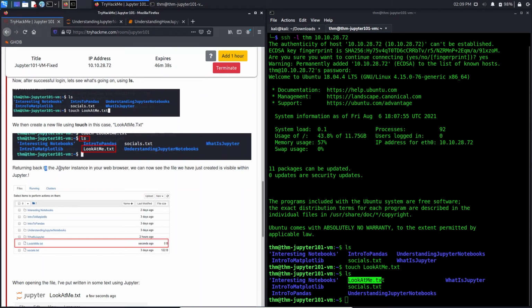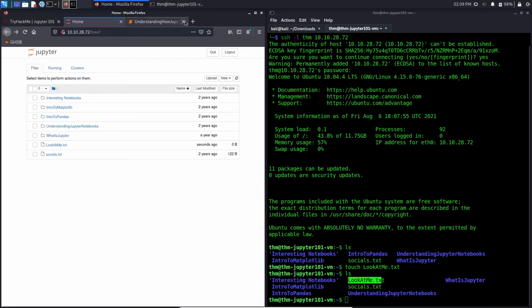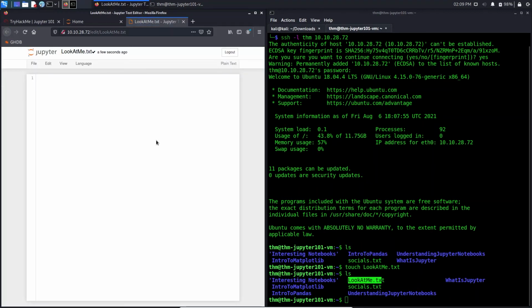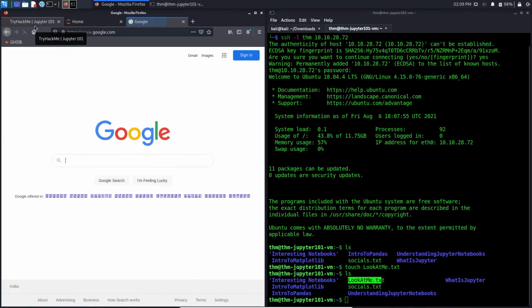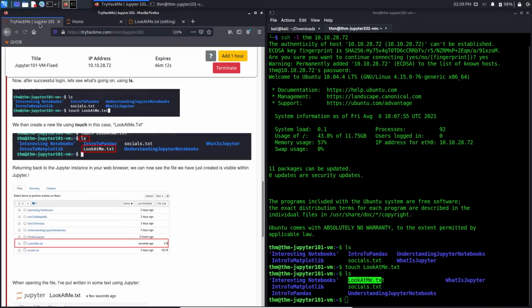Now it says returning back to the Jupyter instance in a web browser, the file we just created is visible. So let's go to our home screen, just close this. So now we have our txt here. We just open that and it will be a blank txt. I will just zoom in a little for you all. Sorry, I just clicked the home button. We'll just click on this again.